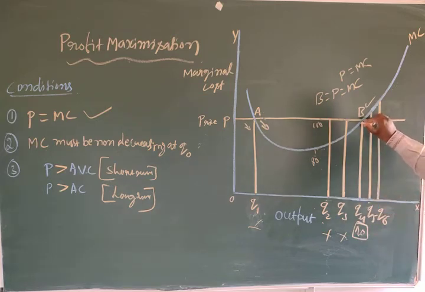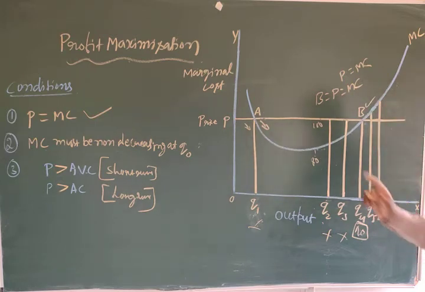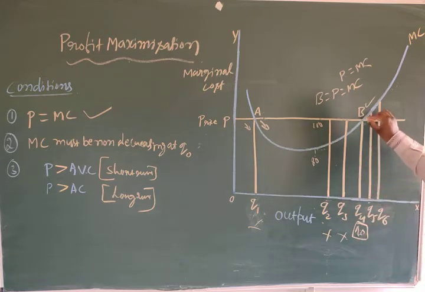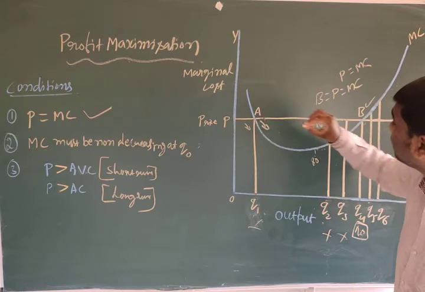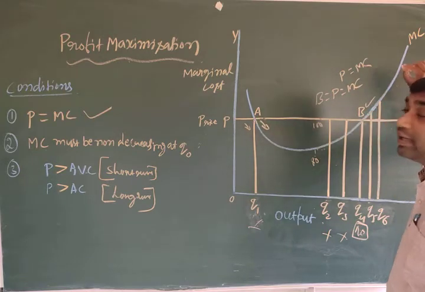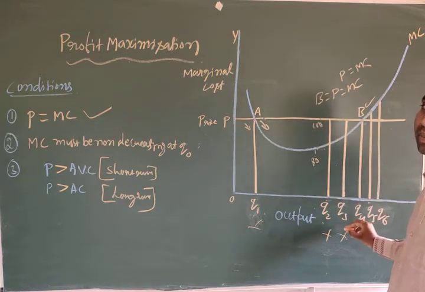Exactly at the point of B, the first condition, P is equal to MC: price should be equal to marginal cost. Second condition, MC must be non-decreasing at Q0, not decreasing. What's happening here? The marginal cost is increasing. But at this point, marginal cost is decreasing. At this point, marginal cost is increasing. That's why this is the perfect point.